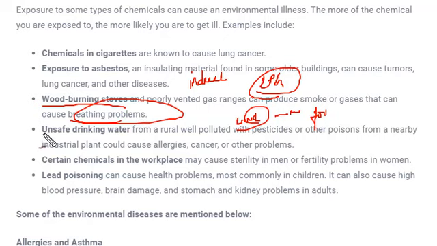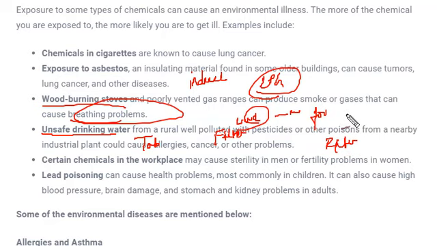Next is unsafe drinking water. Now you can see almost every city, people are not using tap water. Most of the people are using filtered water. Either they are purchasing it from the market or they own a filter itself for filtering or purifying water.